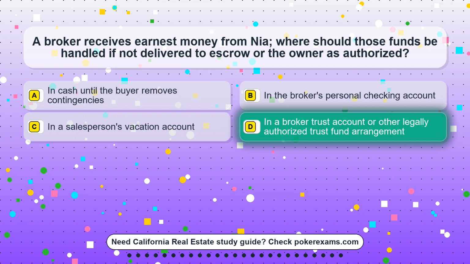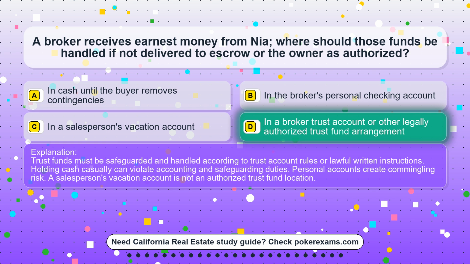The correct answer is option D. In a broker trust account or other legally authorized trust fund arrangement. Trust funds must be safeguarded and handled according to trust account rules or lawful written instructions. Holding cash casually can violate accounting and safeguarding duties. Personal accounts create commingling risk. A salesperson's vacation account is not an authorized trust fund location.